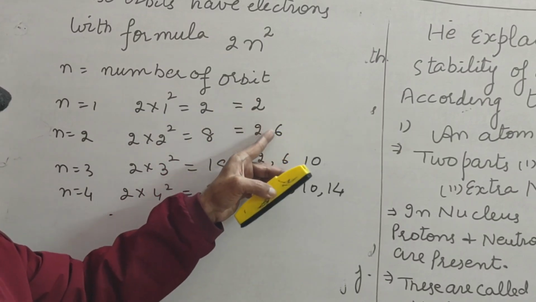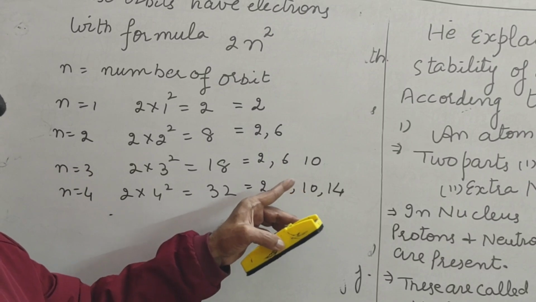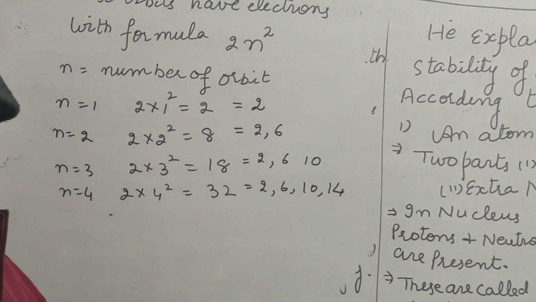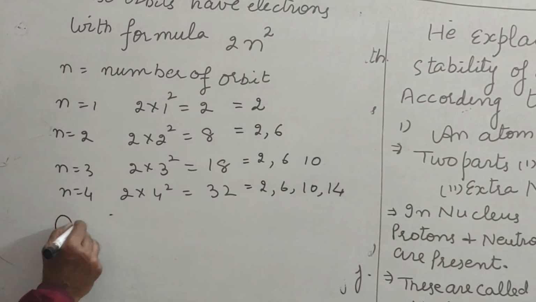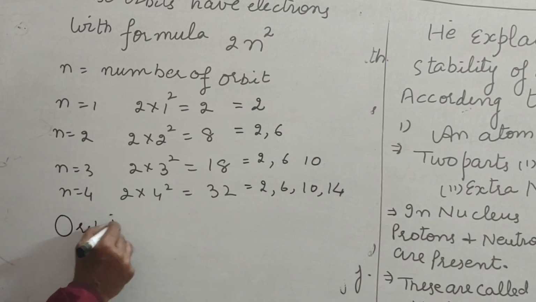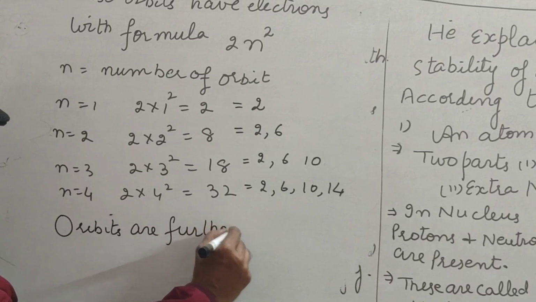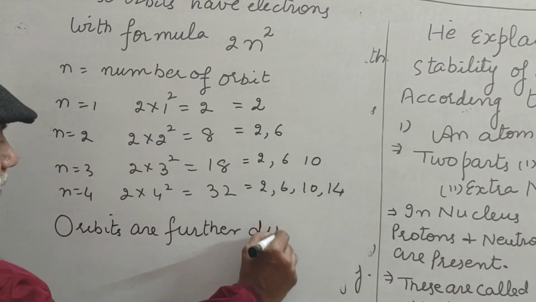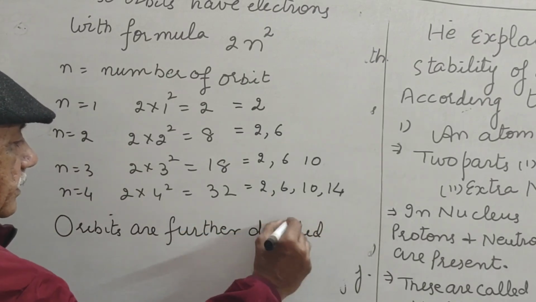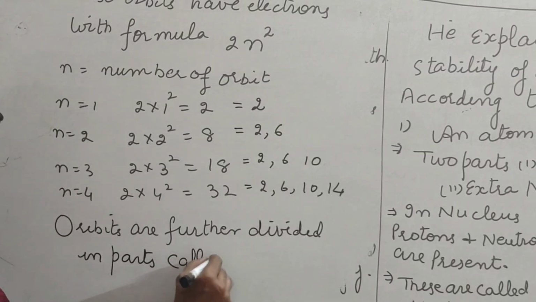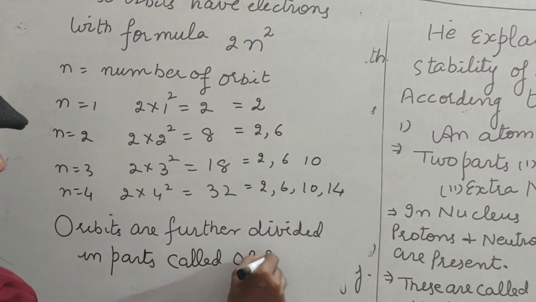These further divided parts in which electrons are present in orbits are called orbitals. Orbits are further divided into parts called orbitals.